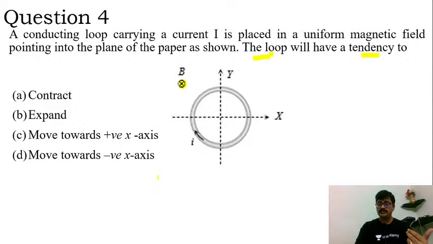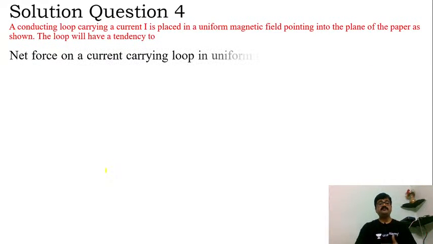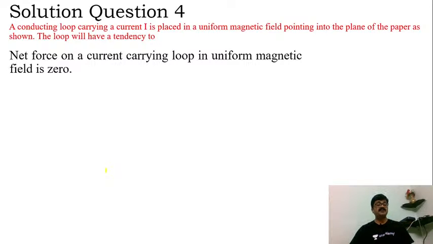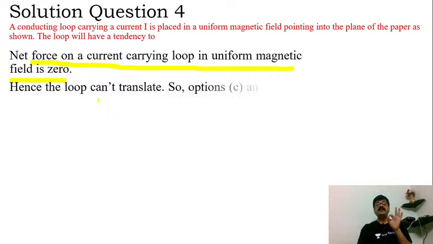Okay, in order to do so, let's consider the net force on a current carrying loop in a uniform magnetic field, which is obviously 0. This is the concept that we must remember. So the net force on a current carrying loop in a uniform magnetic field is always zero. Due to that reason we can say that the loop cannot translate. Translatory motion cannot happen. So the current loop cannot move along the x-axis or y-axis.